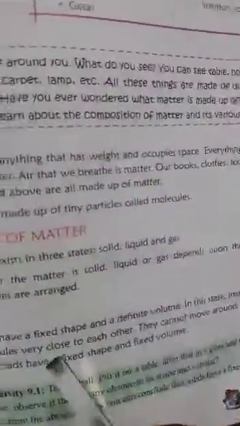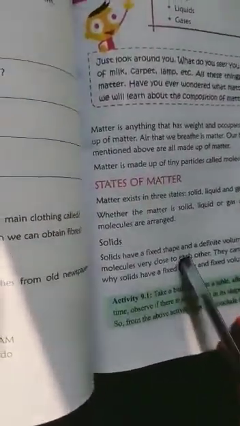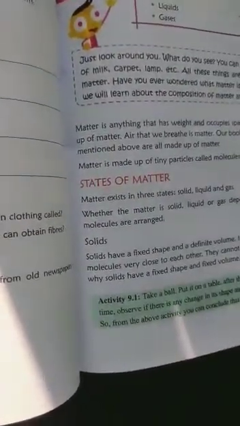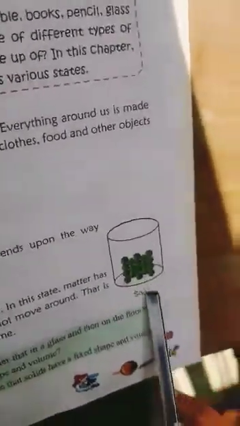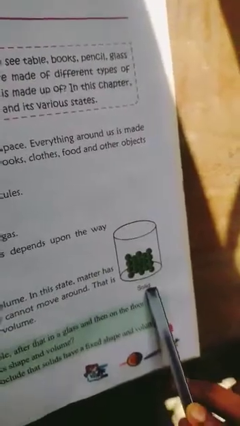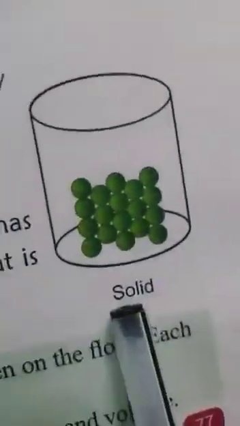It depends upon the way molecules are arranged. First, solids have a fixed shape and definite volume. See the diagram. Take a ball and put it on a table, then in a glass, then on the floor. Each time, observe whether there is a change in its shape and volume. From the above activity, you can conclude that solids have a definite shape and definite volume. They cannot move around. That is why a solid has fixed shape and volume.